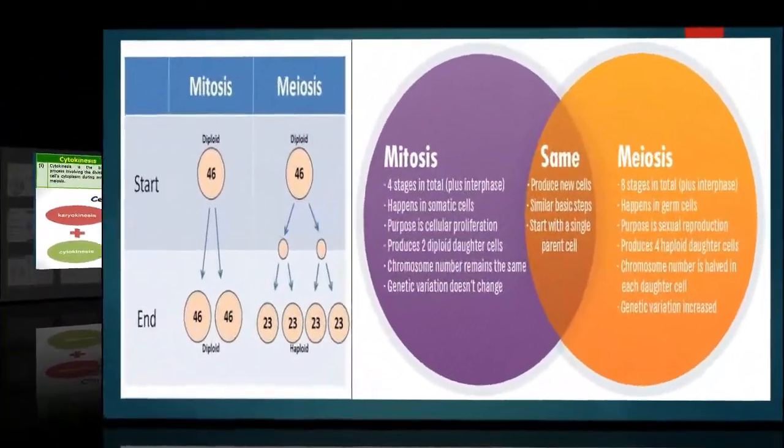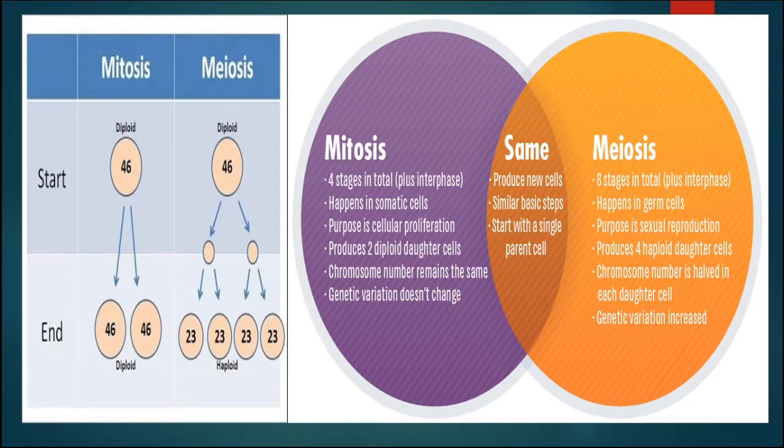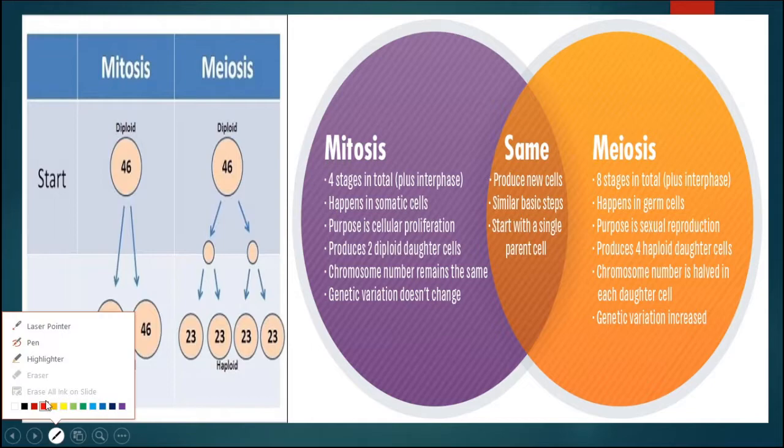This slide is showing two different types of cell division, mitosis and meiosis. In mitosis, the diploid parental cell gives rise to two diploid daughter cells at the end. That means the chromosome number is the same, that's why it is known as equational division. At the same time, meiosis gives rise to four daughter cells, which are haploid in nature.